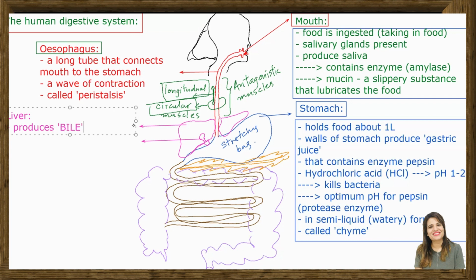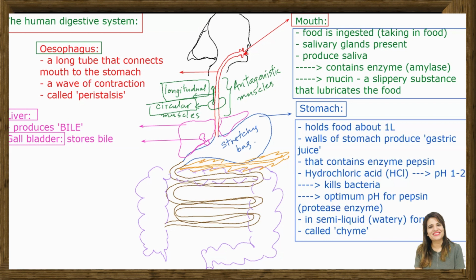B-I-L-E. Okay, it produces bile, and the bile which is produced by the liver, the gallbladder is the one that actually stores it. The gallbladder stores bile, this small thing that I have told you, right? Liver and gallbladder. The liver is producing bile, the gallbladder is actually storing bile. Now, what